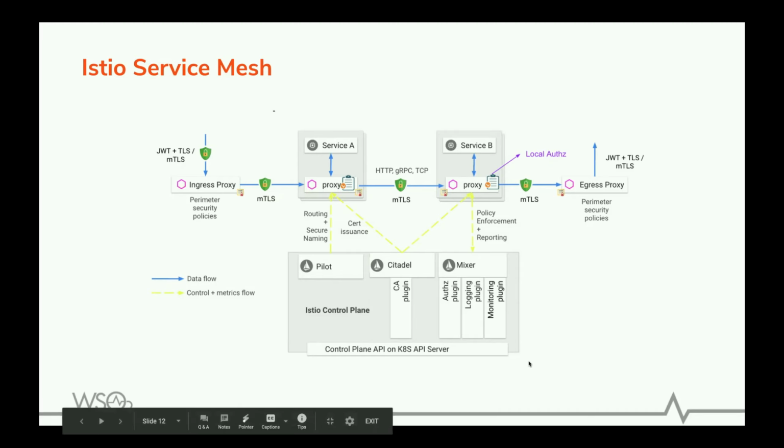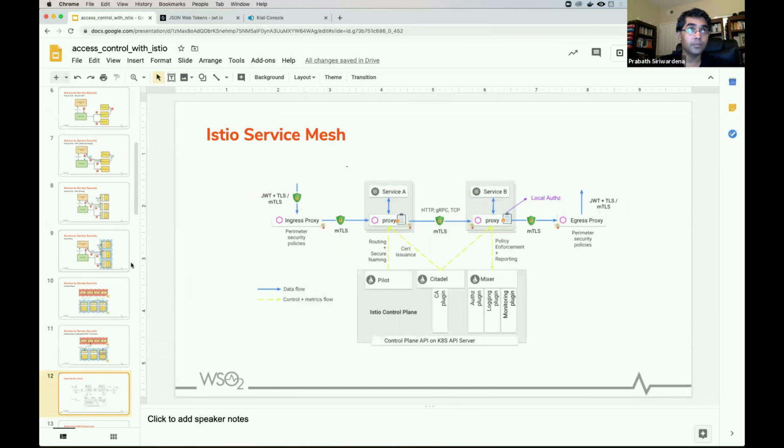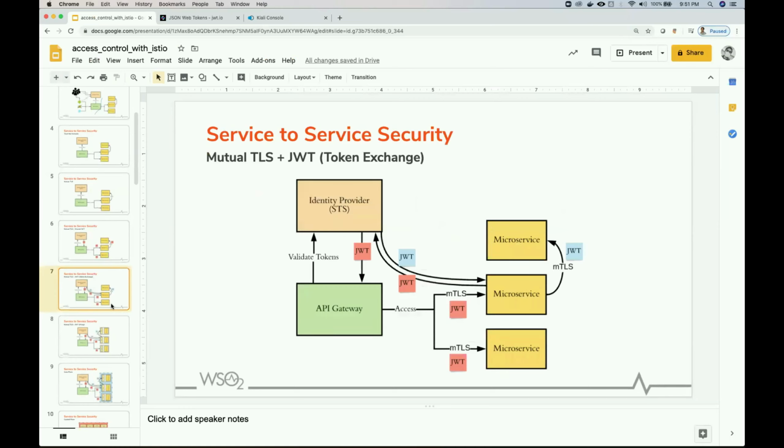No, okay. So if I go back here to this diagram, the API gateway first gets a token. It can be a JWT, an access token, which is issued by an IDP. It can be this IDP, or else it can be an external, totally different IDP.